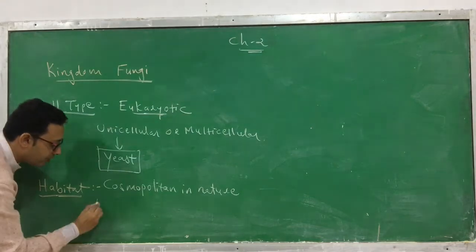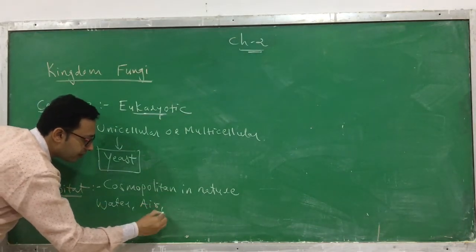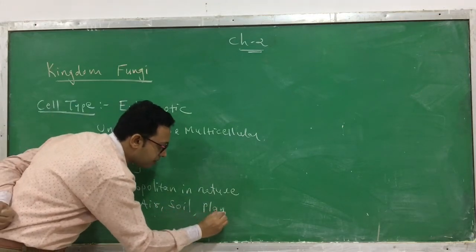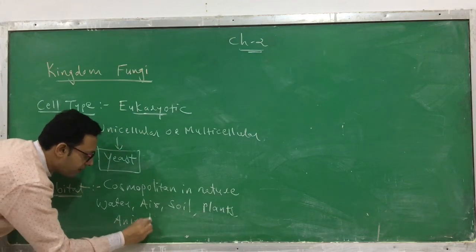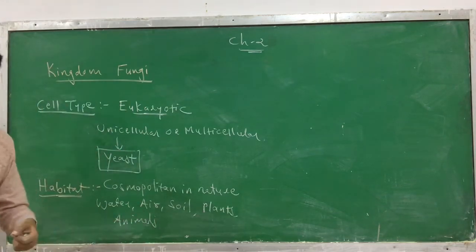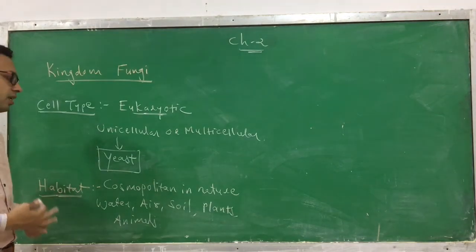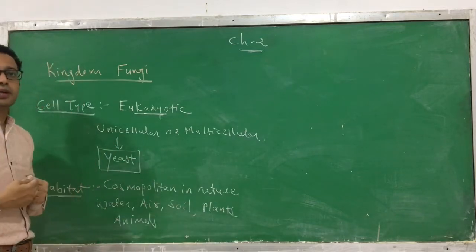They can be found in water, in air, on soil, on plants, on animals. There are different locations. That means it can be found at a variety of places like water, air, soil, plants, animals, etc.